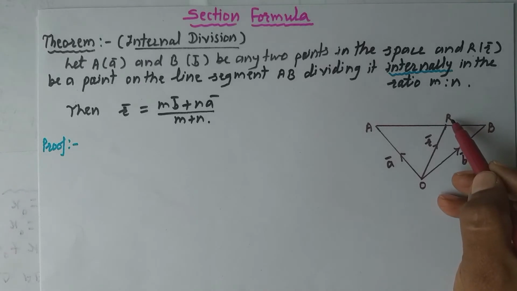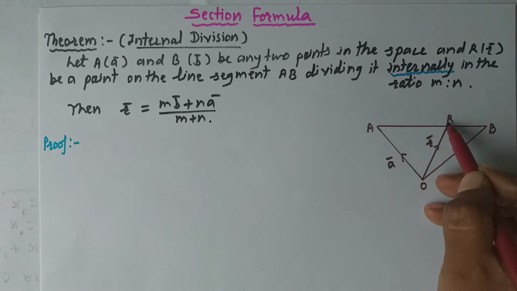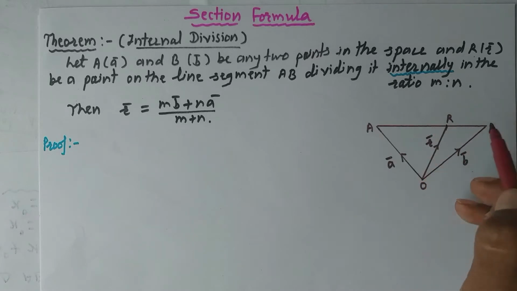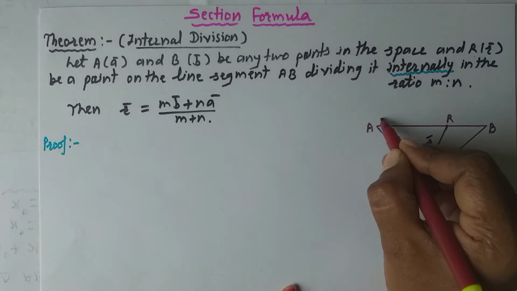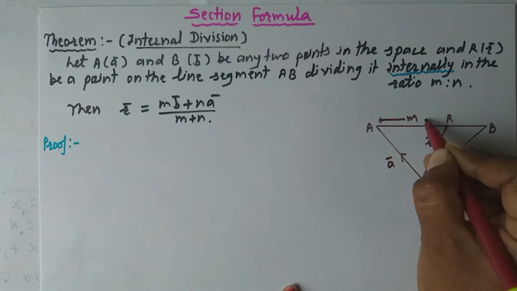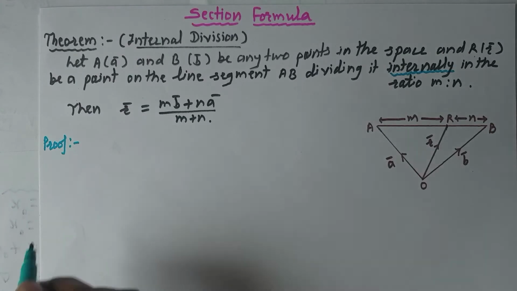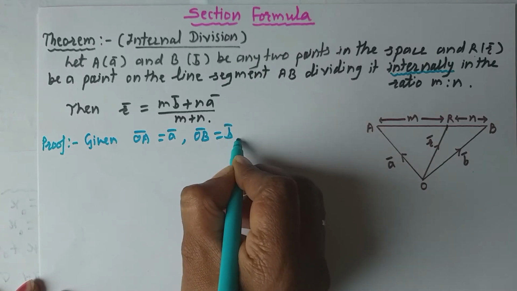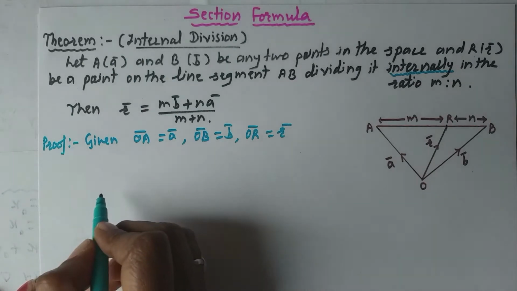Now, this point R divides AB internally, meaning this point R is on this line segment, in between A and B. Suppose R is here, then this divides AB in the ratio m is to n, meaning this distance A to R is m and this distance is n. Then write down here, given OA bar means A bar, OB bar means B bar and OR bar means R bar. And what is again given?